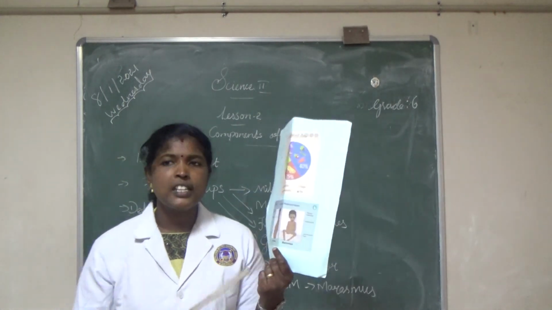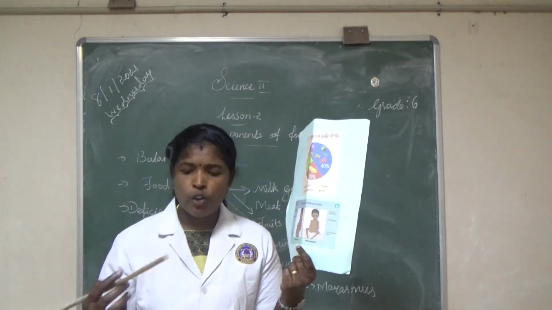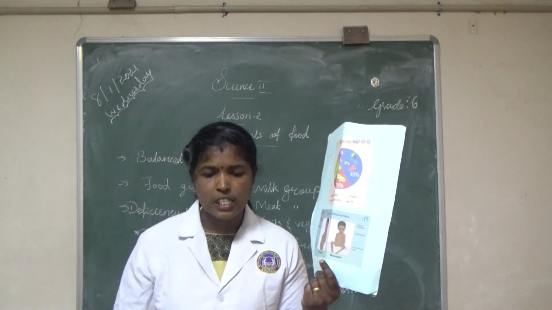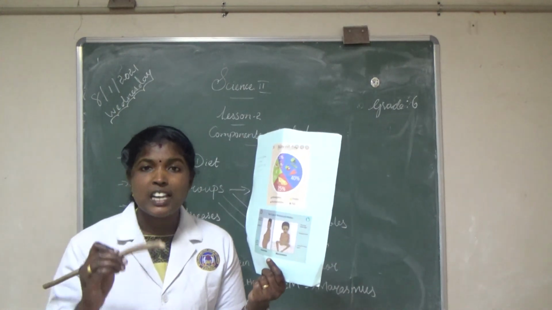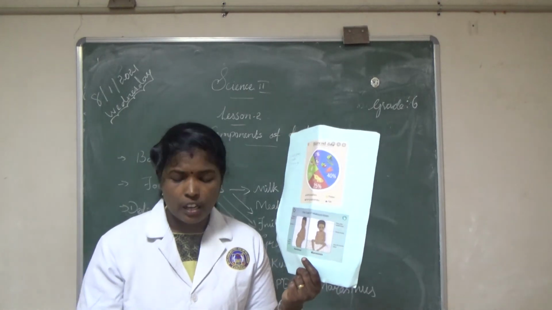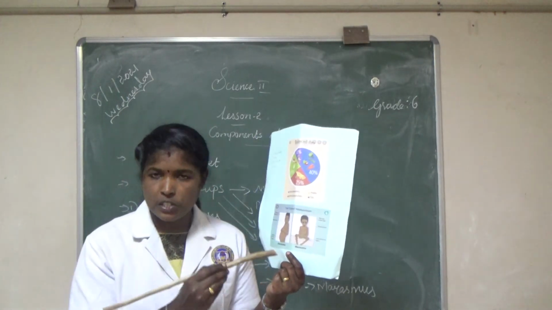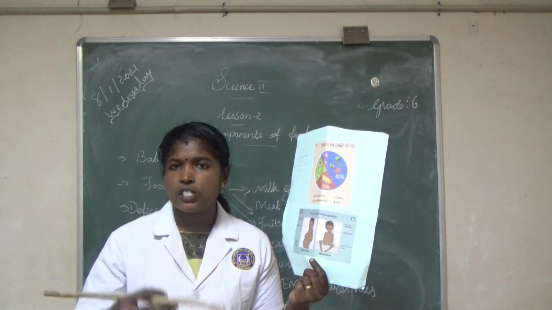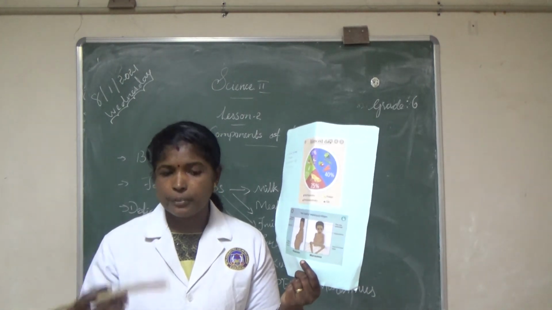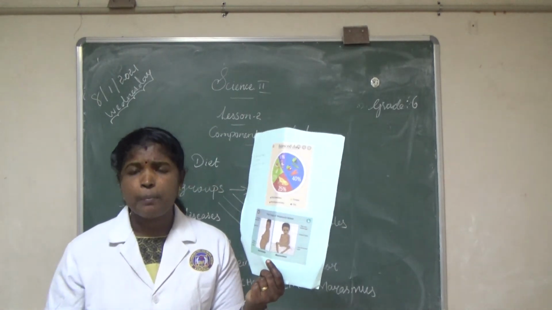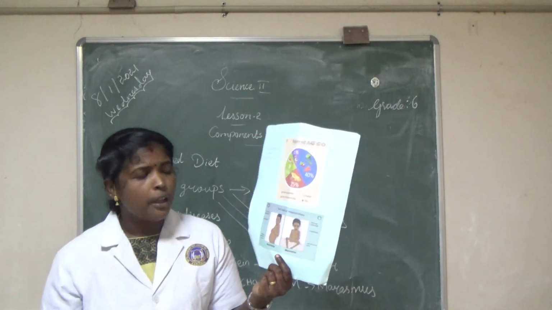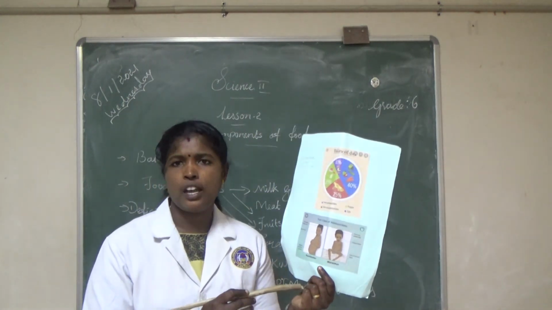To prevent these deficiency diseases, the government of India started programs such as the Integrated Child Development Scheme and the midday meal in school. Are you clear?